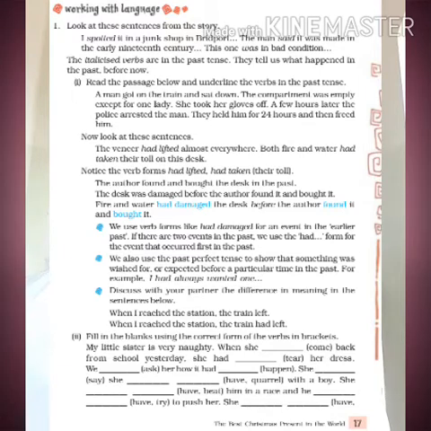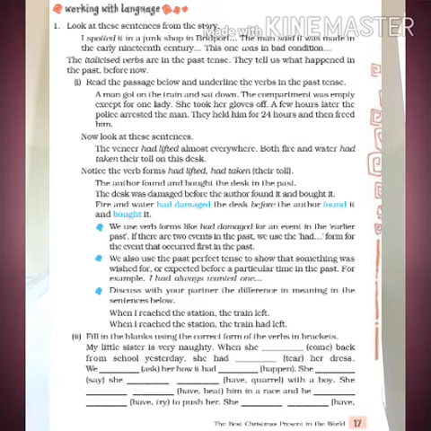Read the passage below and underline the verbs in the past tense. A man got on the train and sat down. The compartment was empty except for one lady. She took her gloves off. A few hours later, the police arrested the man. They held him for 24 hours and then freed him.